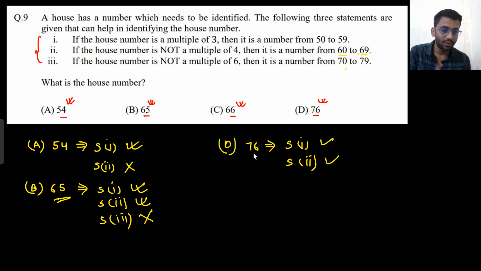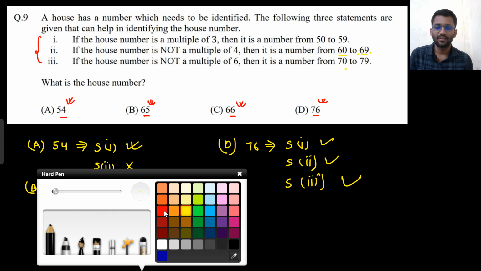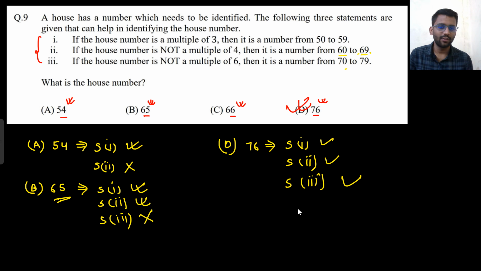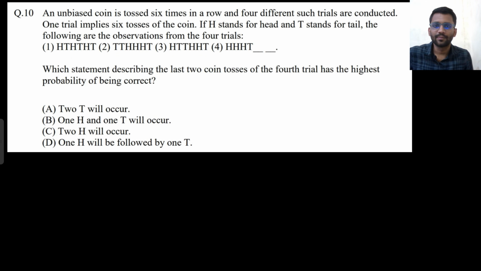And 76 is not a multiple of 6. So then the number has to be from 70 to 79. So yeah, this is there. Okay, so all these statements are satisfied for 76. Just use your brain, you will be able to write it down. Okay, so let's move on to the next problem.